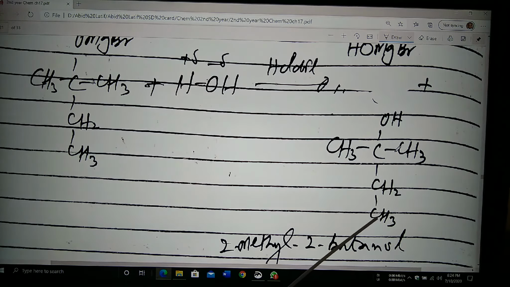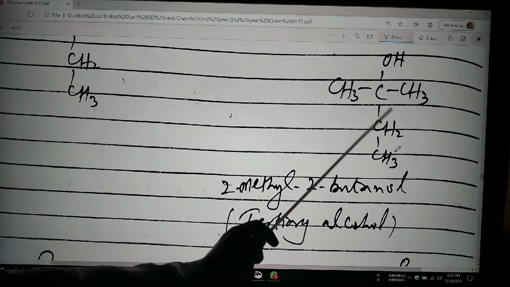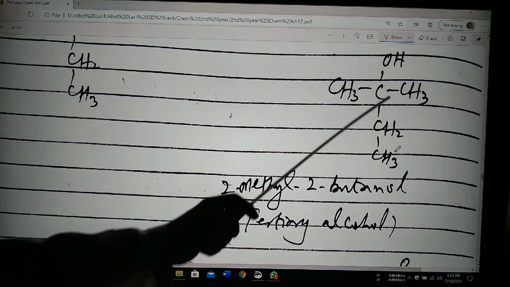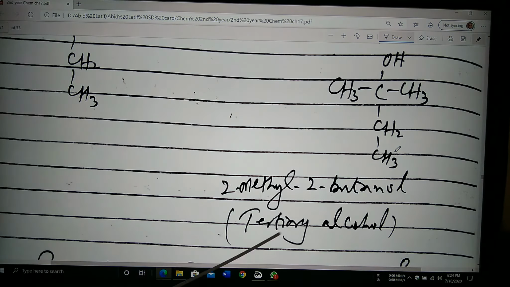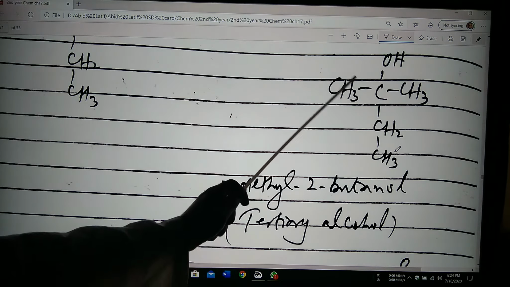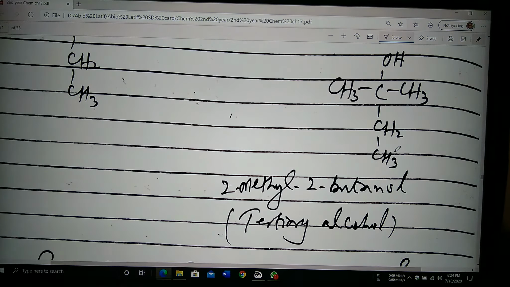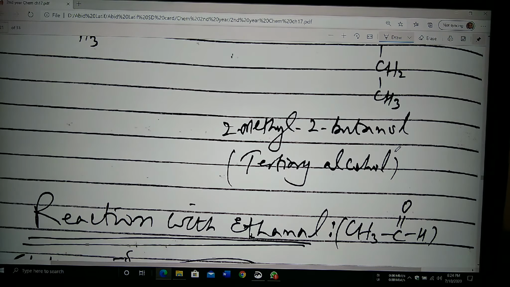So according to the nomenclature of alcohol, you know, that is 1, 2, 3 and 4. So this is the 2-methyl, 2-butanol. This is the tertiary alcohol. Why? Because we have the 2 alkyl radical. One is methyl, second methyl, and this is the ethyl. So this is called the tertiary alcohol. So if we react ketone with the Grignard, we will get the tertiary alcohol.